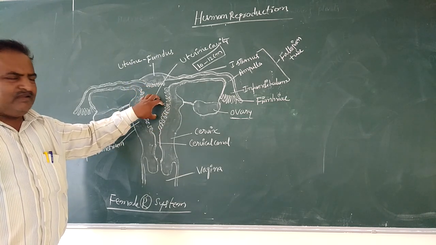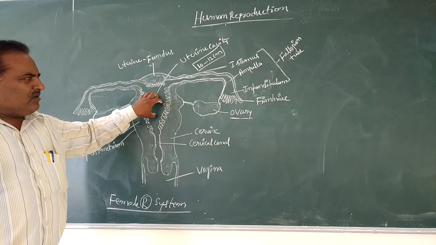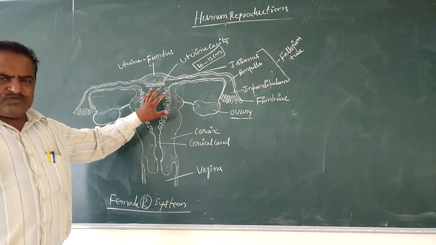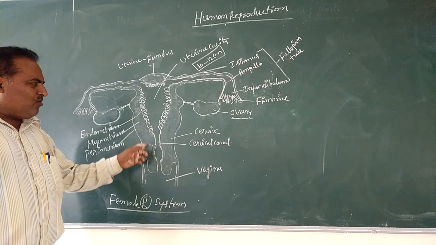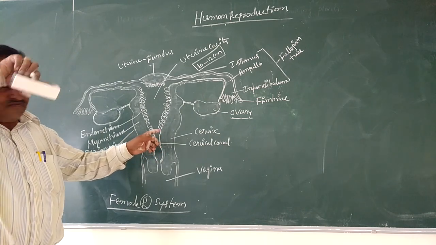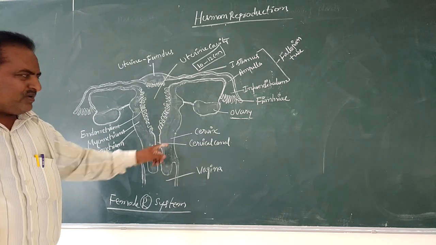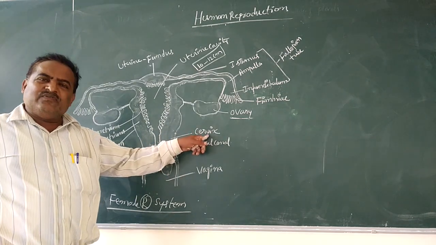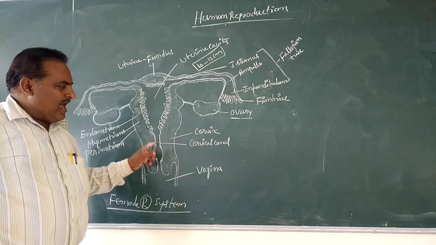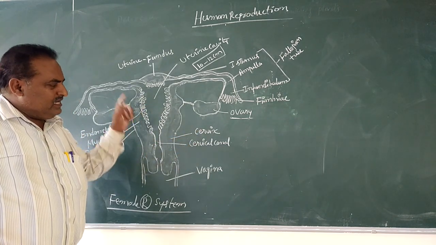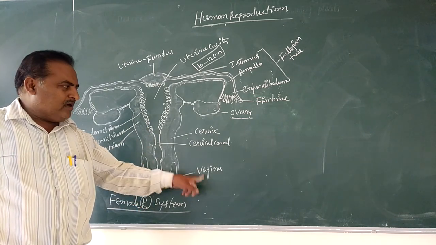Present between the rectum and urinary bladder, this part is present especially in the case of females. This cavity leads to a narrow region. Next to that is the narrow region of the female reproductive tract, that is called the cervix portion. The cervix contains the cervical canal, and this cavity is opened by an opening called the vagina.